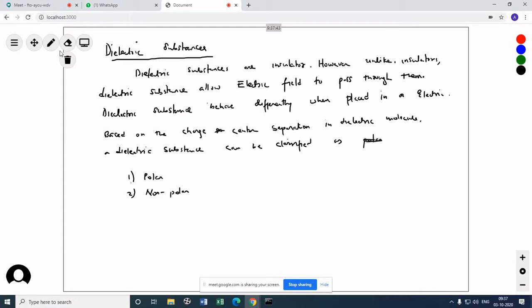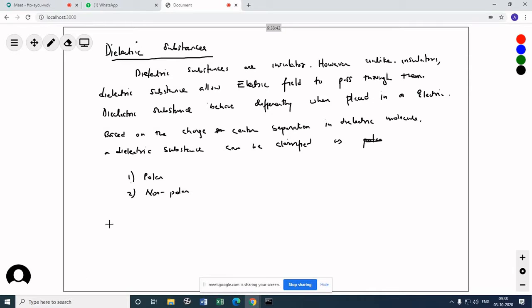So what is a dielectric substance? In simple terms, insulators are bad conductors of electricity. Similarly, a dielectric is also a bad conductor of electricity. However, the difference between an insulator and a dielectric substance is that electric field can pass through dielectric substances, and you will see how it passes very soon.